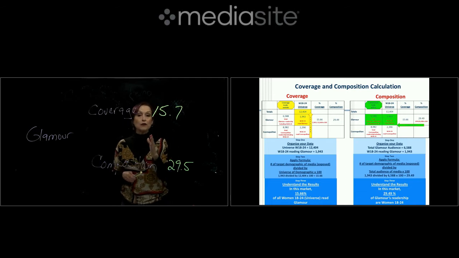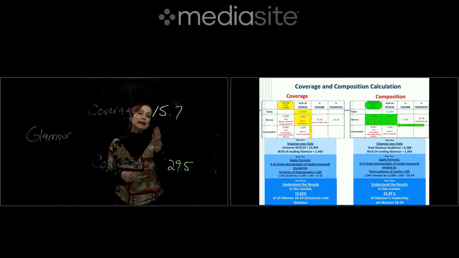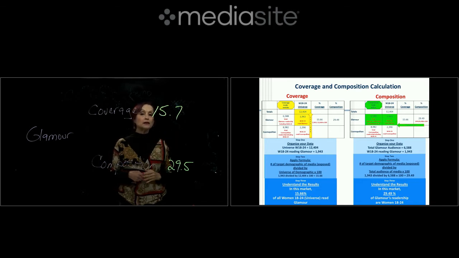Now for coverage of the population of women 18 to 24 in this market, Glamour reaches 15.7 of them. For composition, 29.5 of all the Glamour readers are women 18 to 24. Now work out the calculation for composition and coverage for the other magazine, which is Cosmo, in this video lesson, and keep practicing so you can get the hang of it.